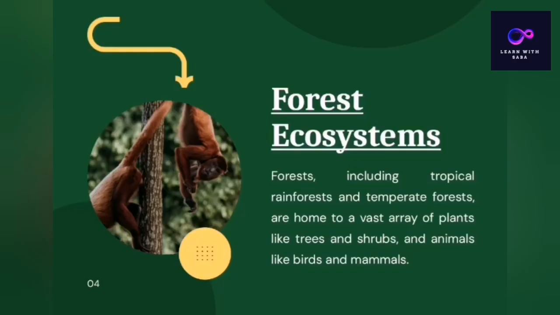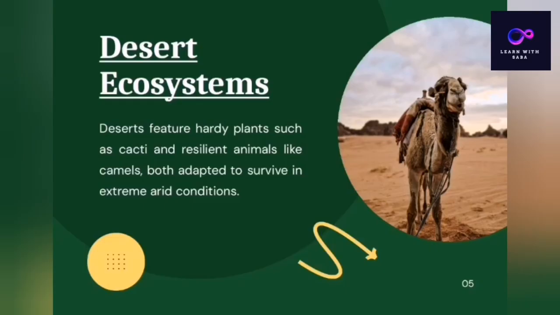Next is the forest ecosystem. Forests include the tropical rainforest and the temperate forest, and are home to a vast array of plants like trees and shrubs, and animals like birds and mammals. In the forest ecosystem, they have their own trees, shrubs, and herbs, and their own birds and mammals that live in the terrestrial or forest ecosystem.